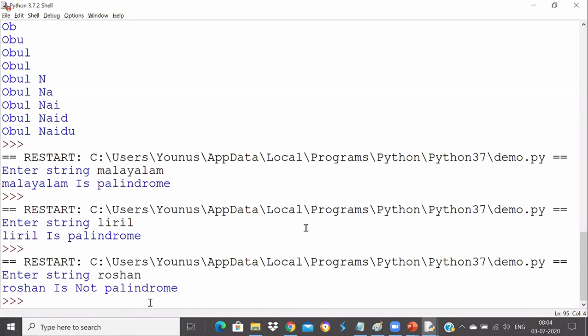Yeah, capital L will create an issue, guys, because they are not the same. If you write with capital L, it will say not palindrome because it's case sensitive, right? We all know that languages are case sensitive. You can convert everything into lowercase, and you can solve that issue if somebody enters a capital by mistake. Yes, we do have that function, but it's not needed, SK. Actually, at least in string, we don't have a method called reverse. Yeah, very good, Google. Compared to C language, it's very easy. That's true. We can use the lower method.